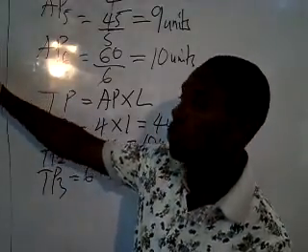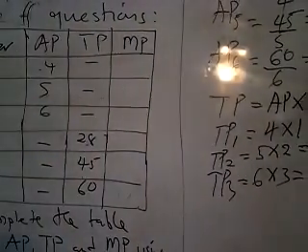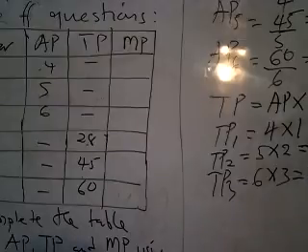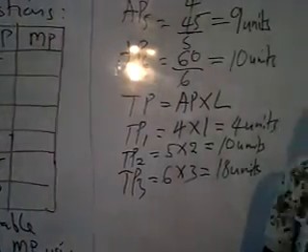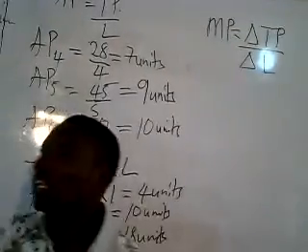Now let's move on to marginal products. I said marginal product is the change in total product over change in the variable factor, which is labor. Variable factor here is referring to labor.